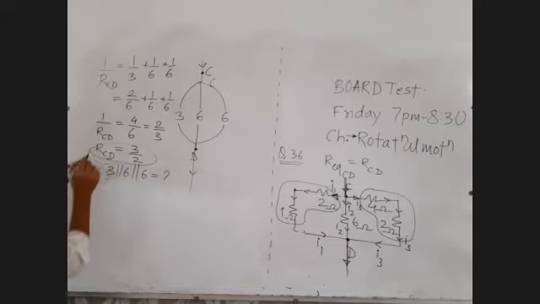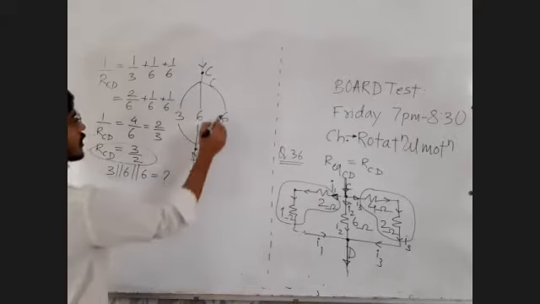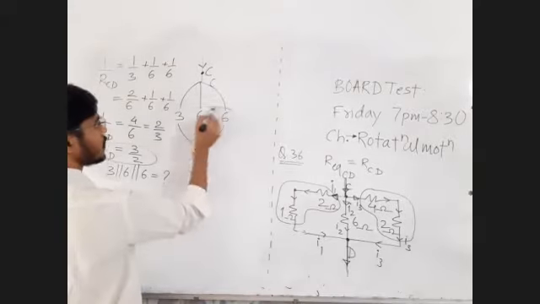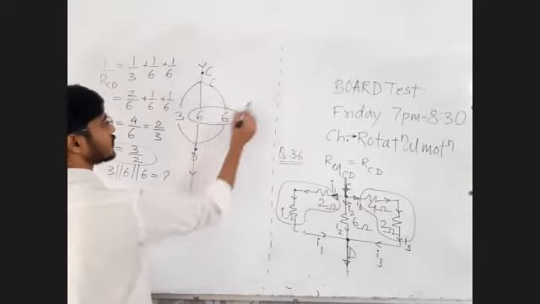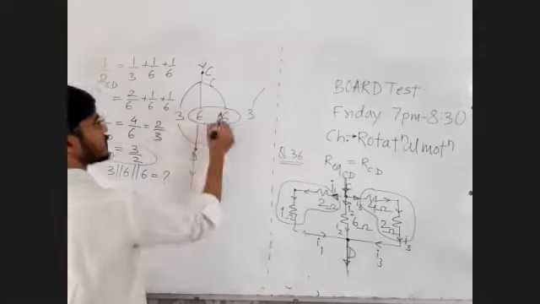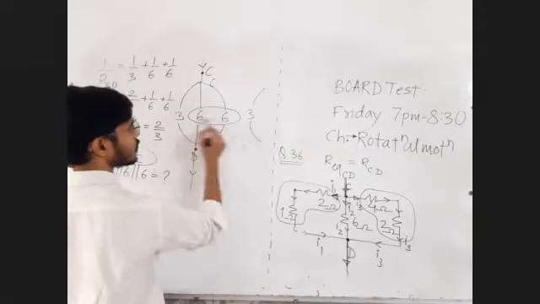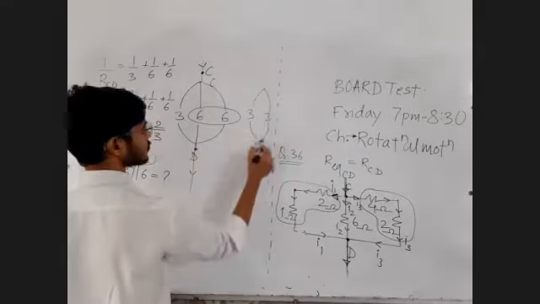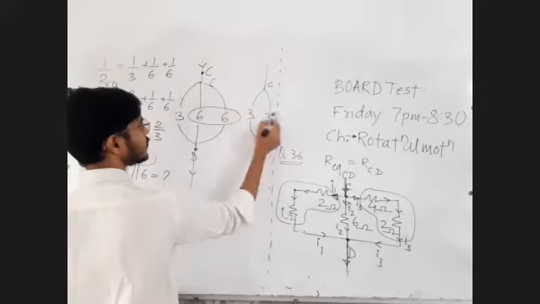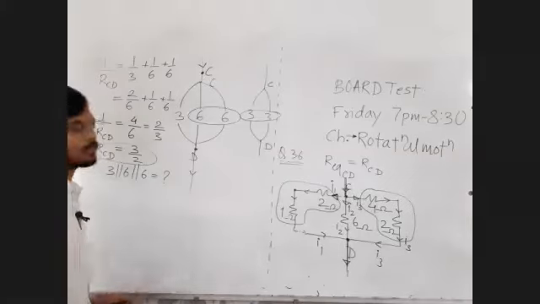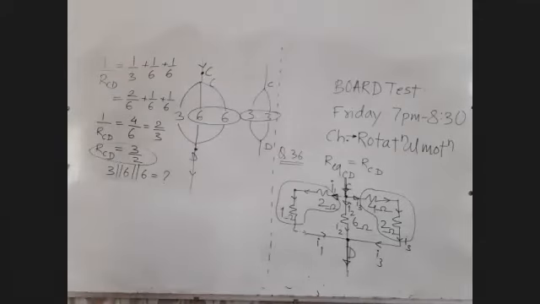This is one way, or the other way is R parallel R by 2. Think of these two first. 6 parallel 6 by 2, 6 by 2 means 3. So this 3 as it is, and effective combination of these two is again 3. This is point C, this is point D. 3 parallel 3 by 2. That is also okay. So answer is 3 by 2.